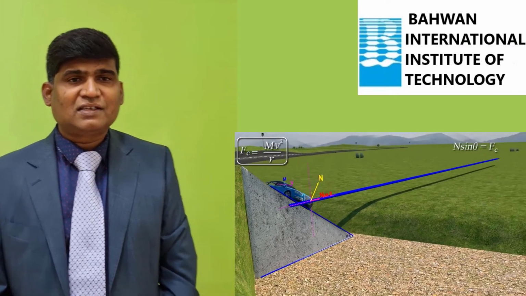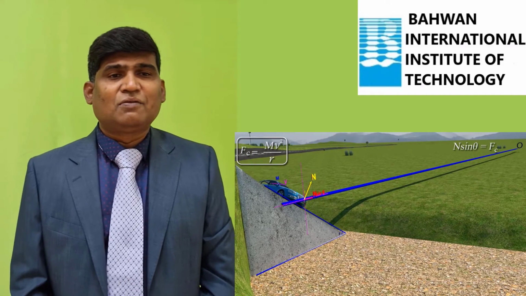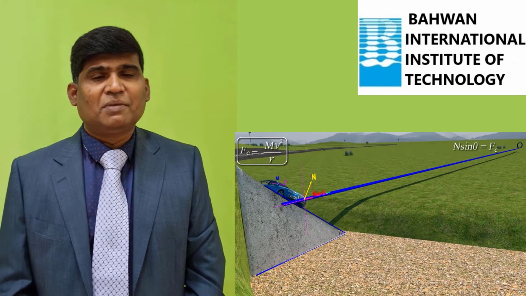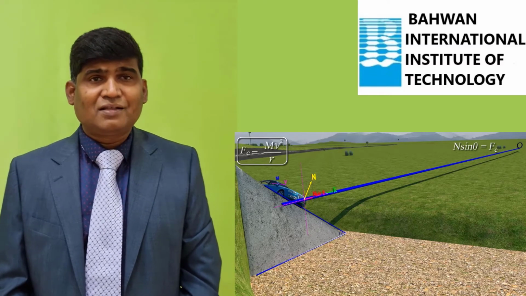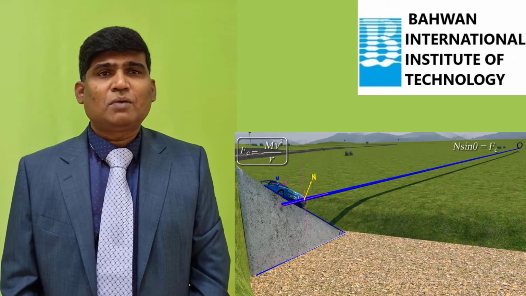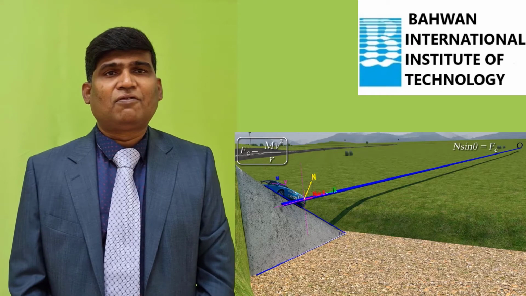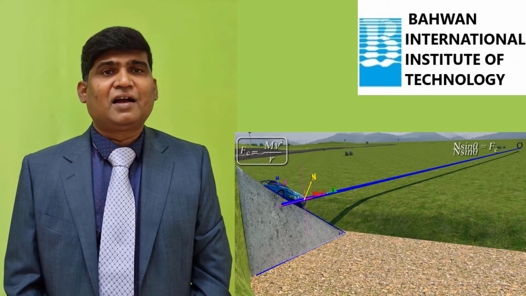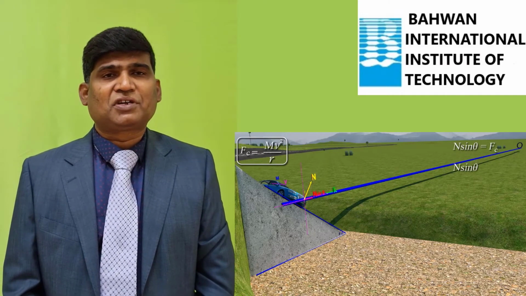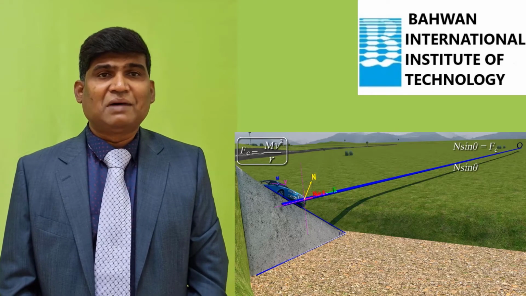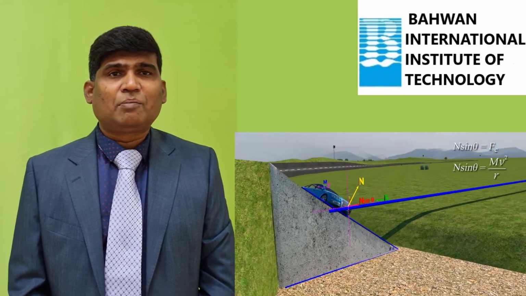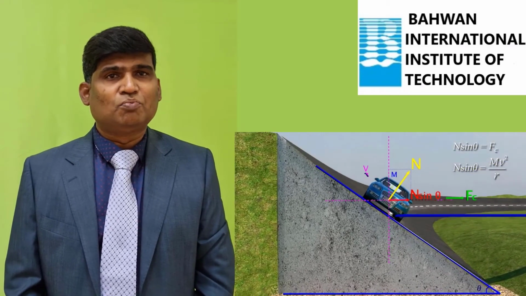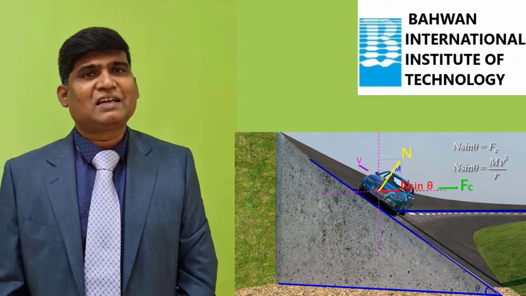In other words, this component is converted into centripetal force because of which the vehicle is moving in a circular path. What about the other component of normal reaction? The other component, n cos theta, is balanced by the weight of the vehicle. So the only component helping the vehicle to move in a circular path is n sine theta.